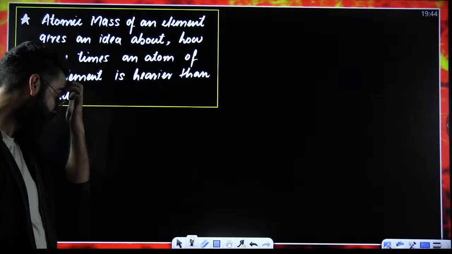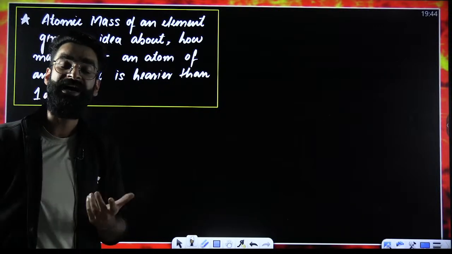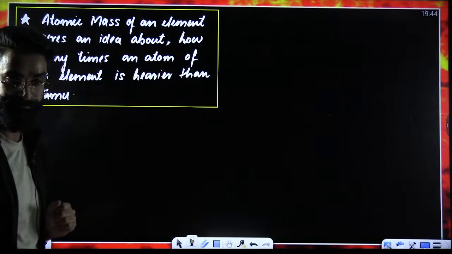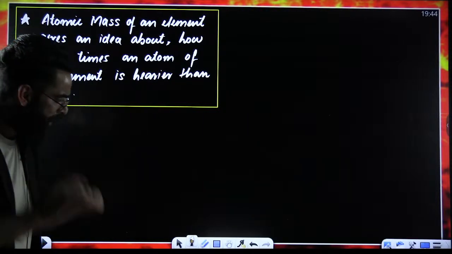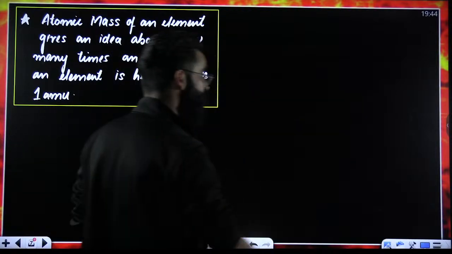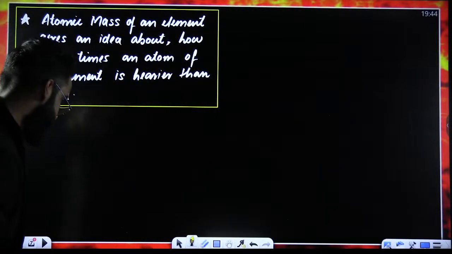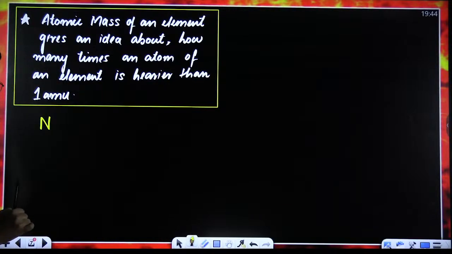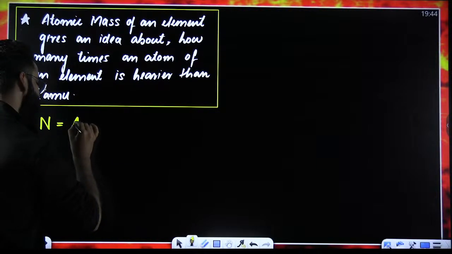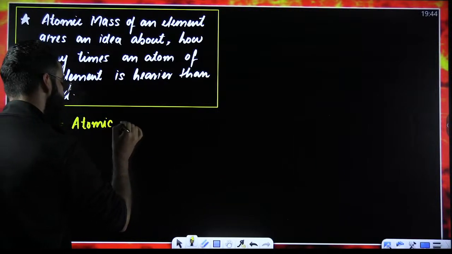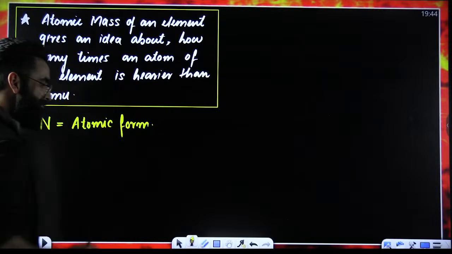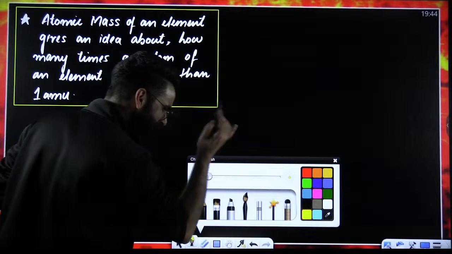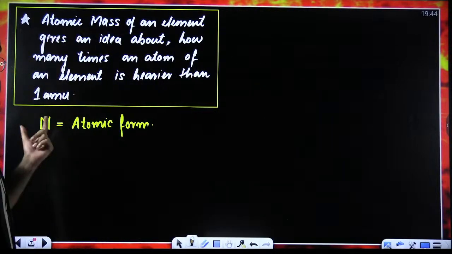Atomic mass is the term which gives us the idea about how many times an atom of an element is heavier than 1 AMU. It's heavier than 1/12 of the mass of a carbon-12 atom. Right? Now, my dear students, there are a few terms which I would want you guys to be familiar with. What are those terms? Have a look. For example, I'm writing nitrogen over here, N. Nitrogen here, I'm taking in atomic form. I'm just writing N, not N2.